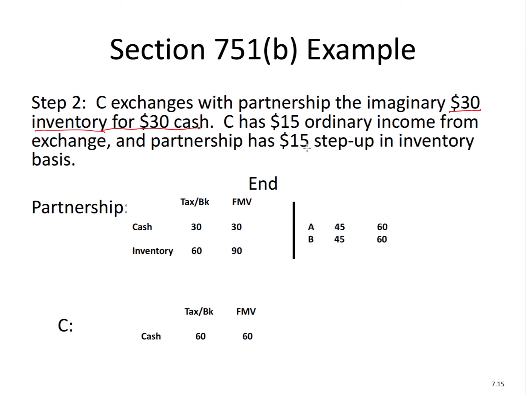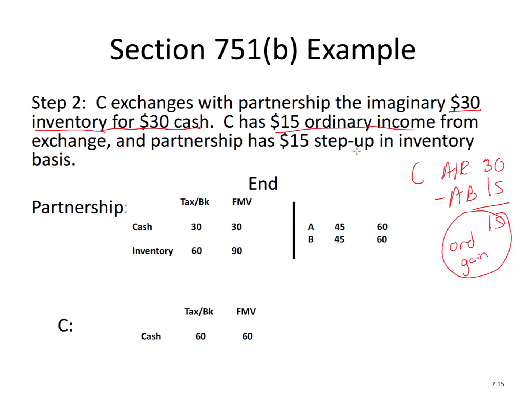So in doing that, C is receiving 30 of cash, and the amount realized is the 30 of cash minus the adjusted basis of the property given up, which is the inventory, which is 15. So C recognizes ordinary income of 15 because it's considered inventory. Ordinary gain or income of $15. That's where the ordinary income comes from. And the partnership gets a $15 step up in the inventory. So it goes up to 60. It goes from 30 to 60.